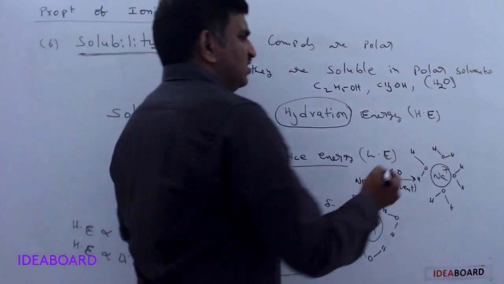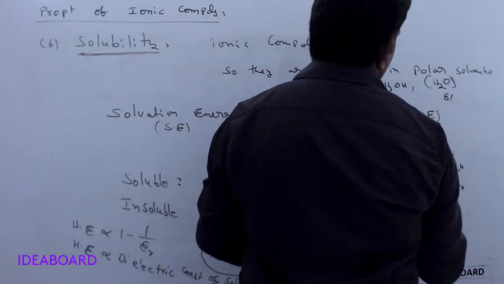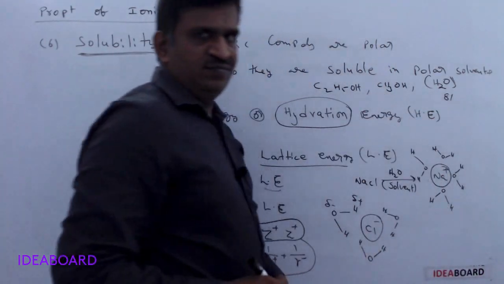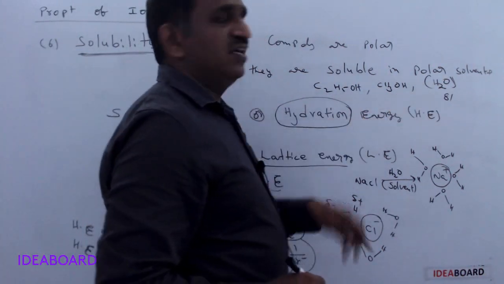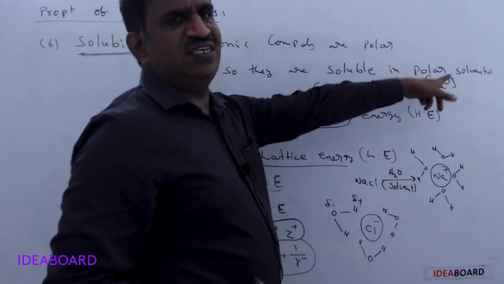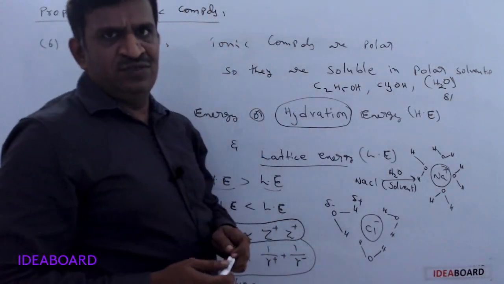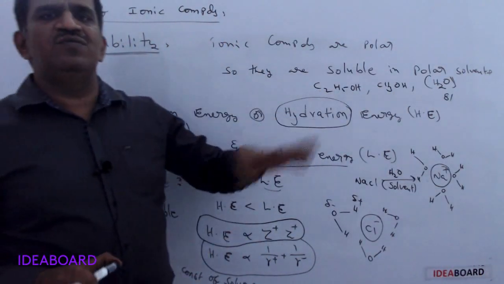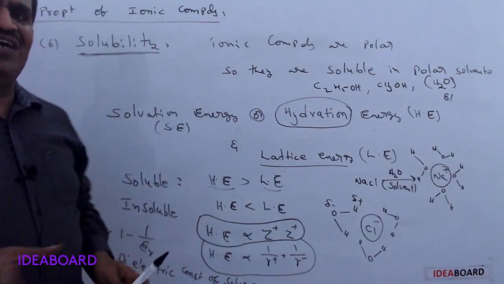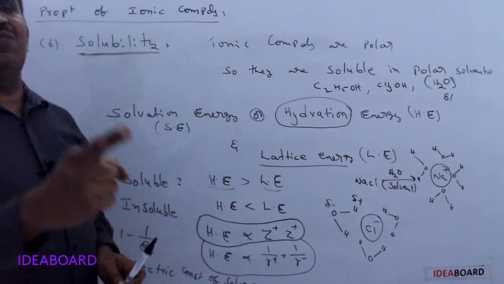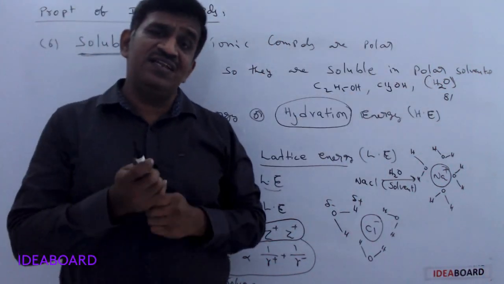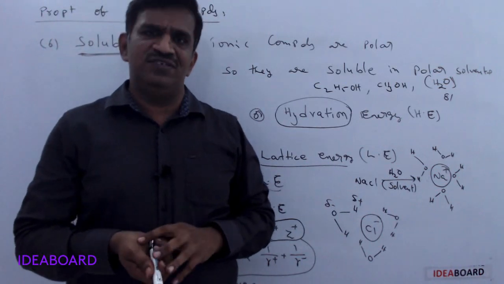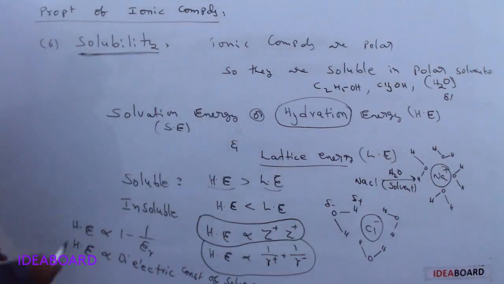For example, H2O has a dielectric constant value of approximately 81, and methyl alcohol is nearly 30 to 40. So the dielectric constant of water is higher, next methyl alcohol, next ethyl alcohol. The dielectric constant value indicates the polarity of a solvent. If it is more polar, then the ionic compound is highly soluble in that solvent. So that is the relation between hydration energies and solvation energies.